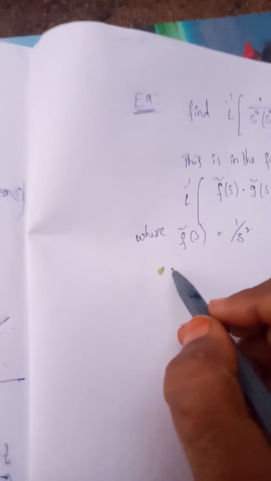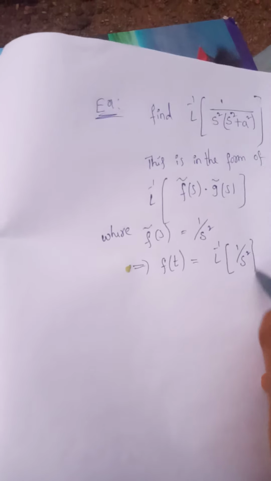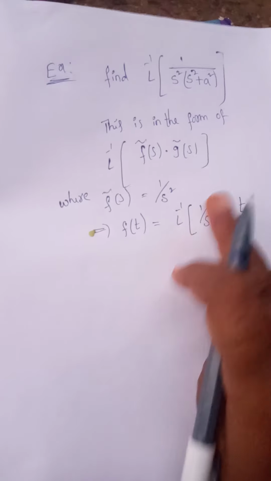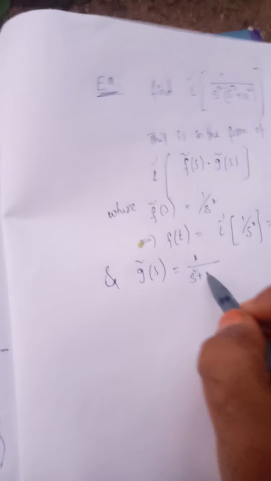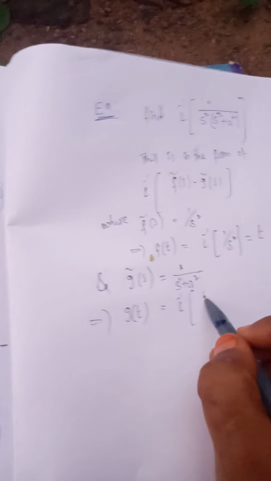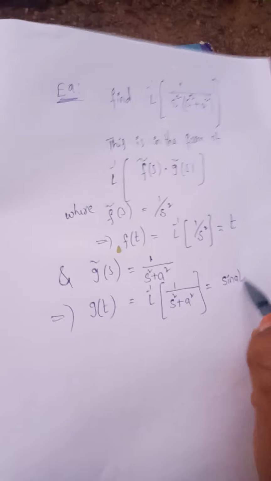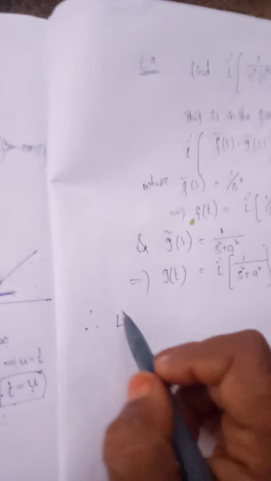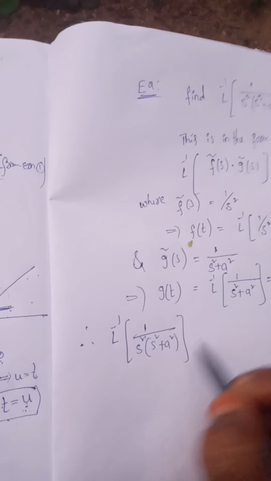f bar s is equal to 1 by s square. This implies f of t is equal to L inverse of 1 by s square, that is t. L inverse of 1 by s power n plus 1 is t power n by n factorial, and g bar s is equal to 1 by s square plus a square. So g of t is equal to L inverse of 1 by s square plus a square, that is sin at by a. Therefore, L inverse of 1 by s square into s square plus a square is the integral